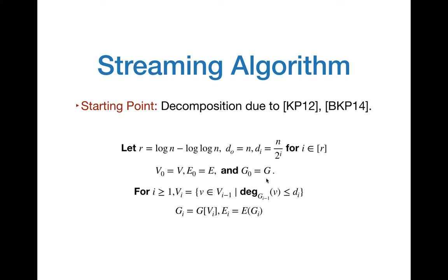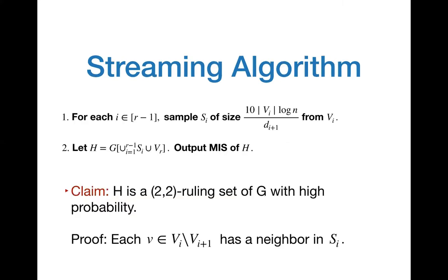So suppose we have this decomposition. We want to use this to get a 2,2 ruling set for the graph G. And towards this, I'll explain how we can get a 2,2 ruling set. So suppose we have this decomposition V_1 to V_R.